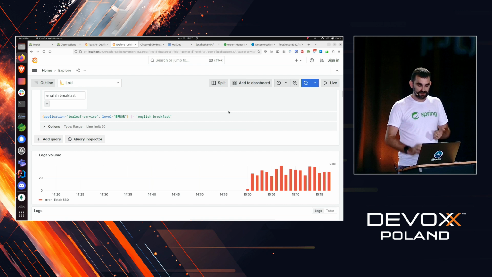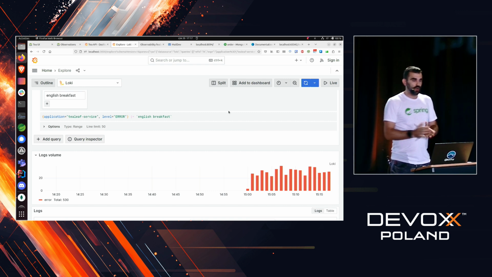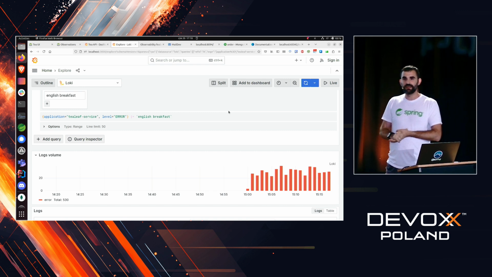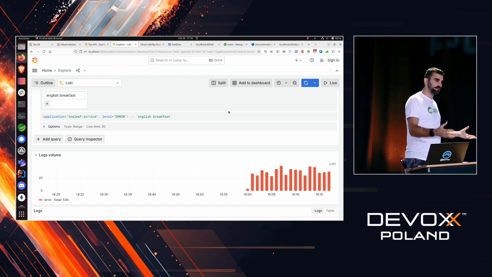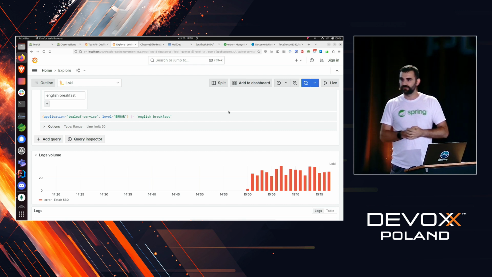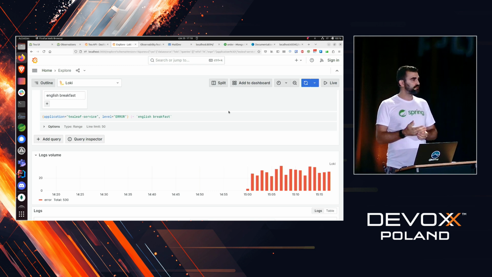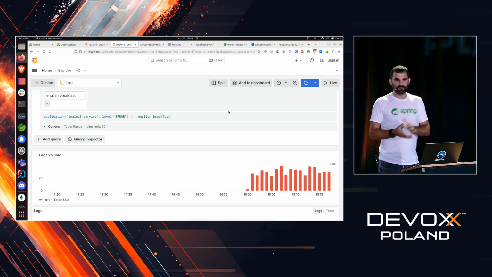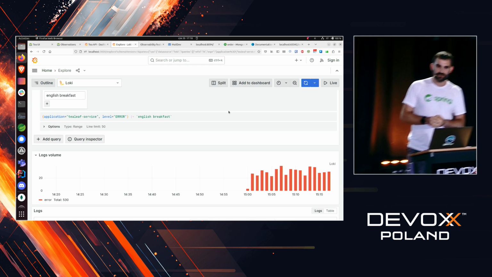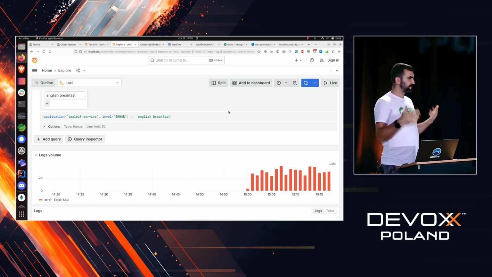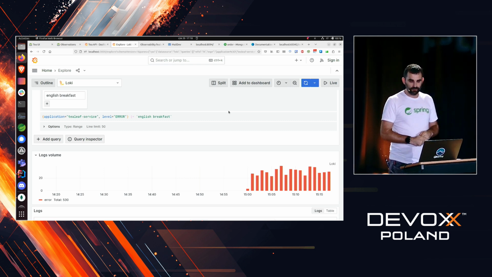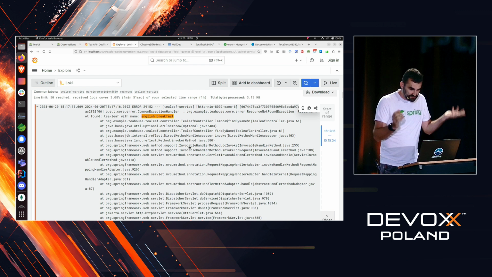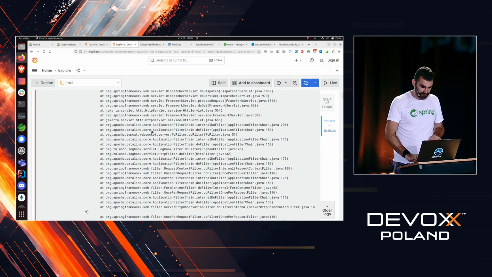Okay, so now we are in the space of logs. Oh, and by the way, all the applications that I've shown you, so the tea service, tea leaf service, etc., these are Spring Boot based applications that are using Micrometer Observation as the API that is used to instrument the code. As the distributed tracing framework, we're using OpenZipkin Brave, and for metrics, we're using Prometheus. So this is how it looks from the backend side. So let's pick one of those logs. I mean, we see something, resource not found, or fair enough, whatever.